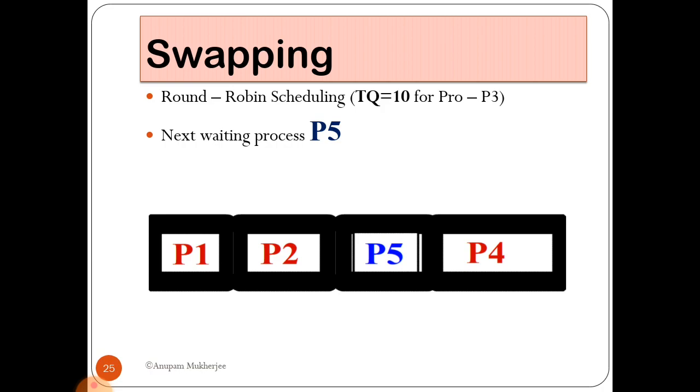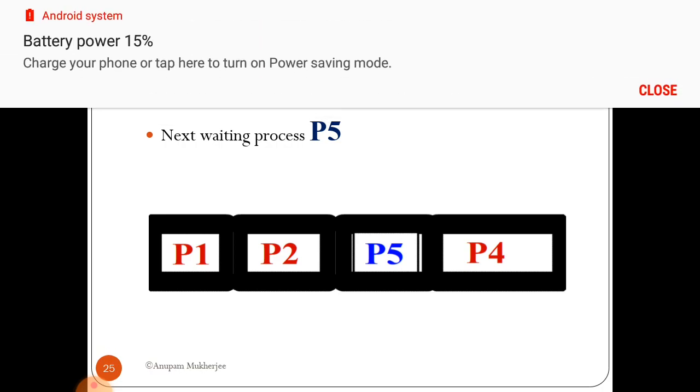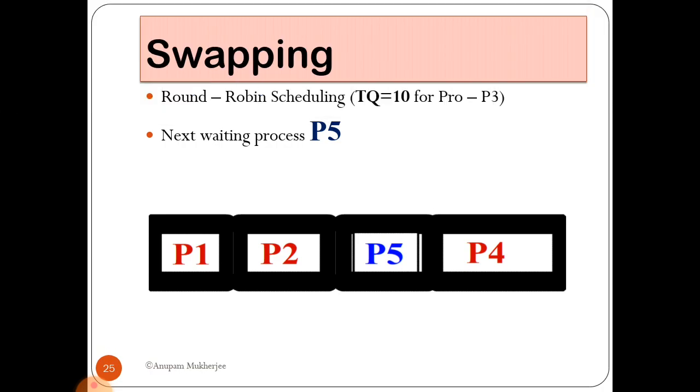And the swapping policy is used in priority based scheduling also. If a higher priority process arrives and wants service, the memory manager can swap out the lower priority process so that it can load and execute the higher priority process.